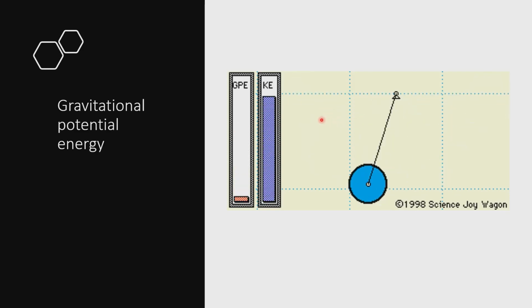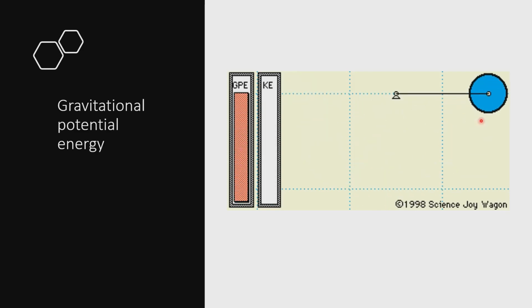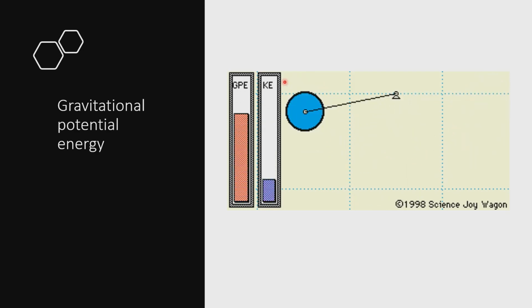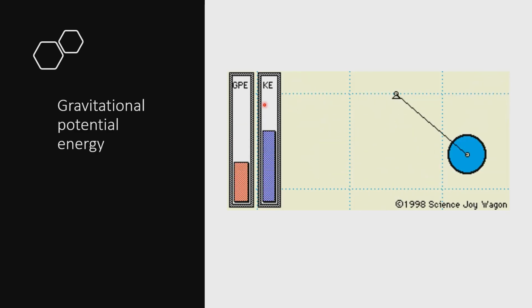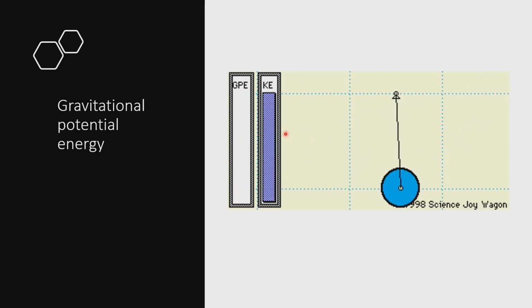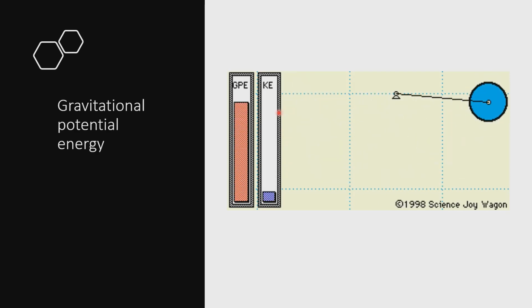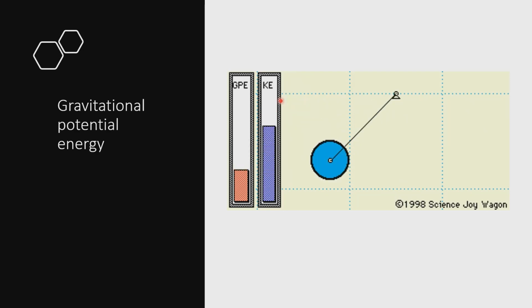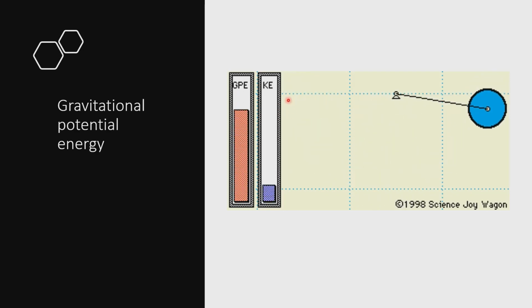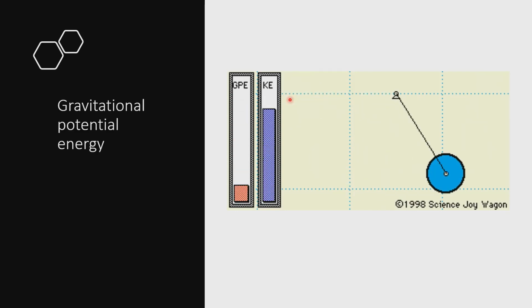Because as you can see, when the pendulum reaches its highest position, the potential energy is high. As it goes down, the potential energy is decreasing and the kinetic energy is increasing because the gravitational potential energy changes to kinetic energy when the object moves.